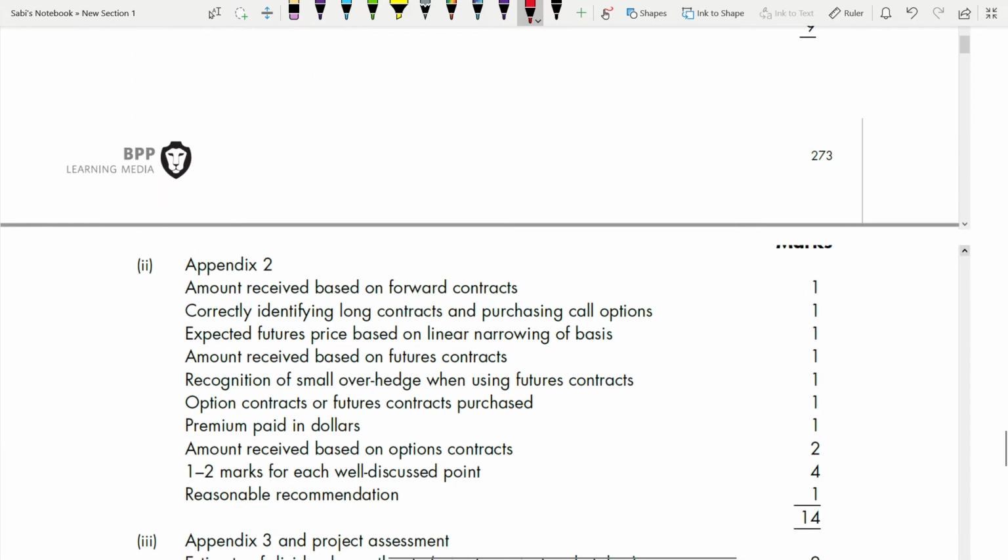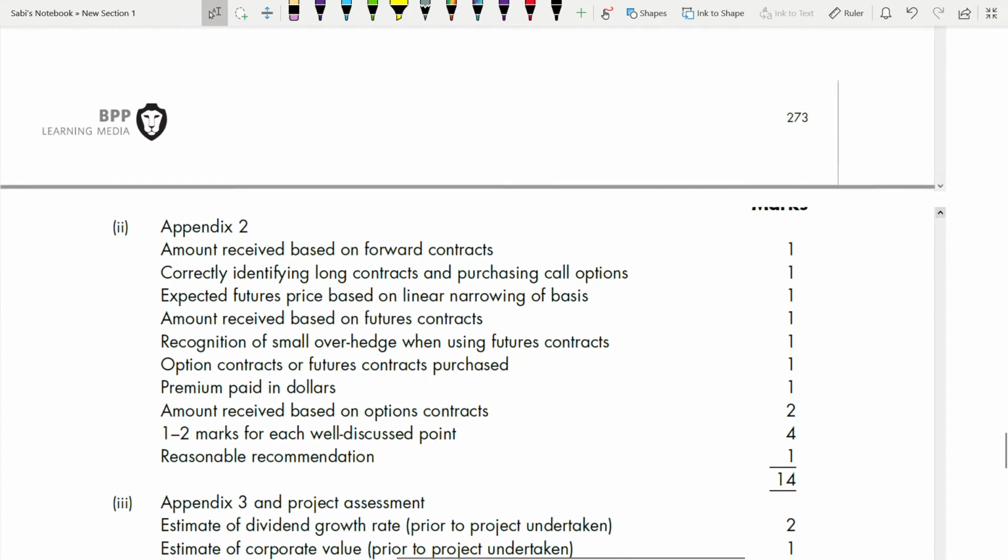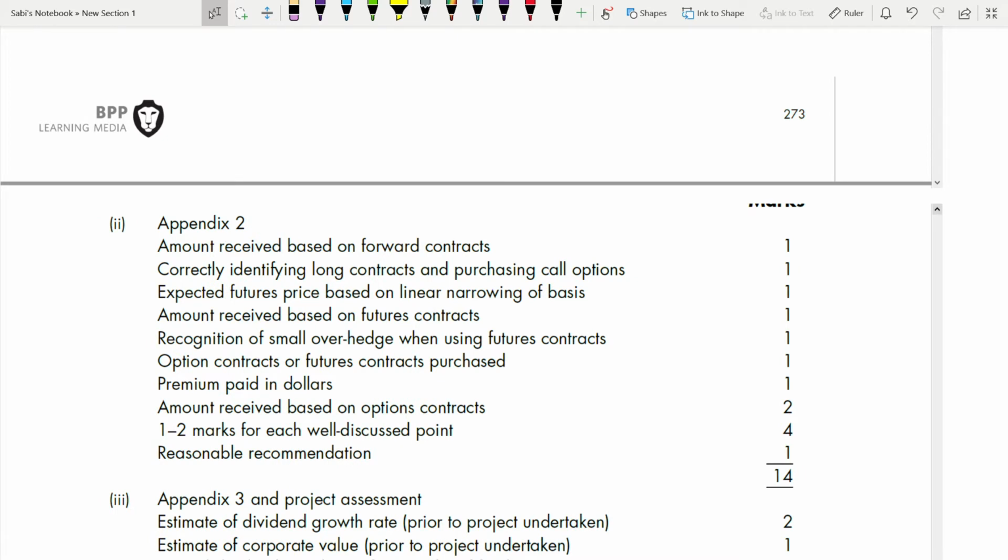Next, appendix 2. For everything you are getting 1 mark, so make sure you're not wrong anywhere. Amounts received based on forward, then it is long contracts and purchasing call options, you have to write it. And expected future price based on linear narrowing of basis. Closing future price you have to be able to calculate. Amount received based on future contracts, recognition of small overhead.